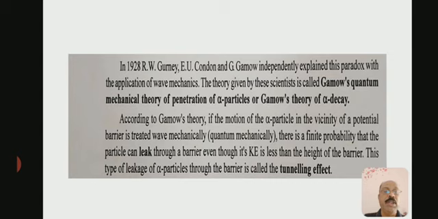According to Gamow's theory, if the motion of the alpha particle in the vicinity of a potential barrier is treated wave mechanically or quantum mechanically, there is a finite probability that the particle can leak through the barrier even though its kinetic energy is less than the height of the barrier. This type of leakage of an alpha particle through the barrier is called the tunneling effect.